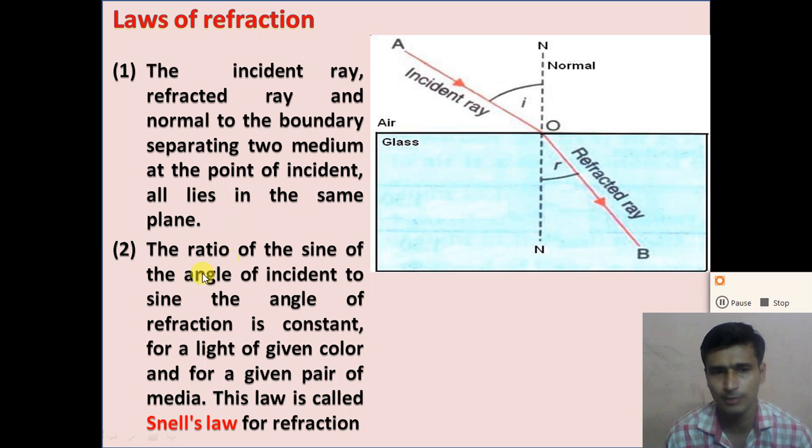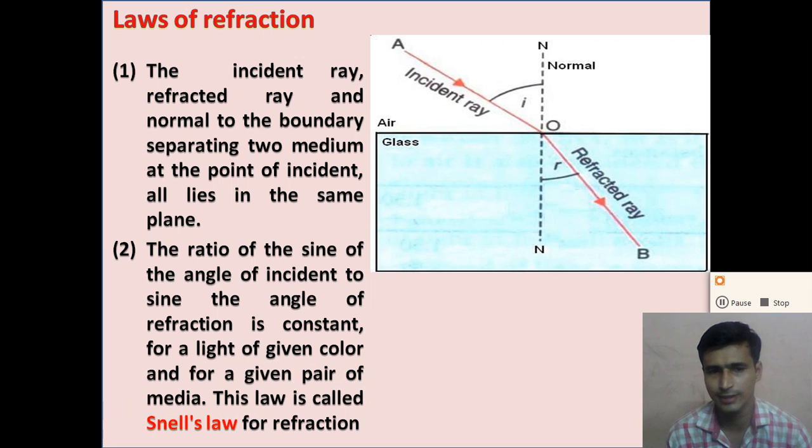What is the second law of refraction? The ratio of the sine of the angle of incidence to the sine of the angle of refraction is constant. That is, sine i to sine r. So the ratio of sine i to sine r is constant for light of a given color and for a given pair of media. This law is called Snell's law.